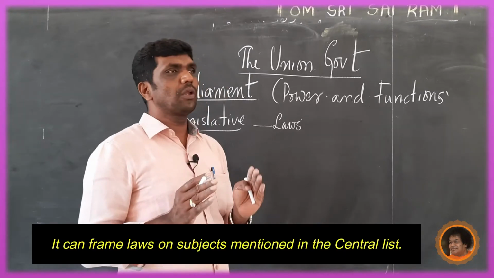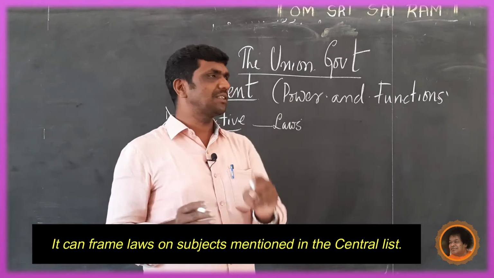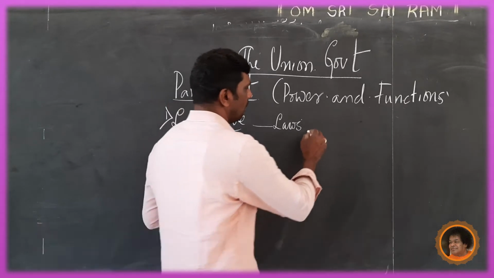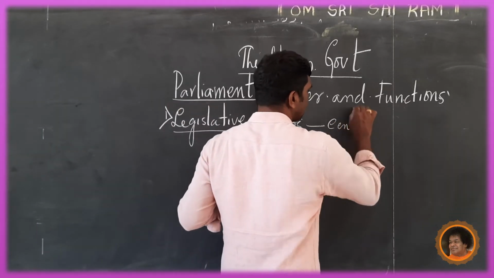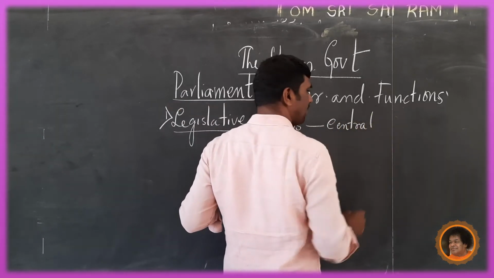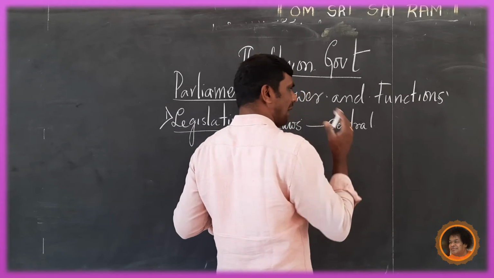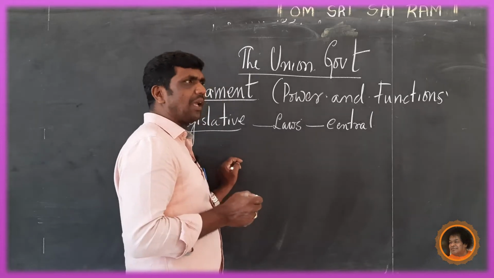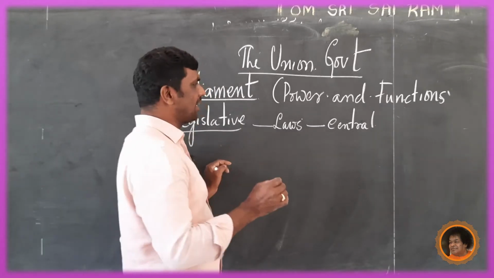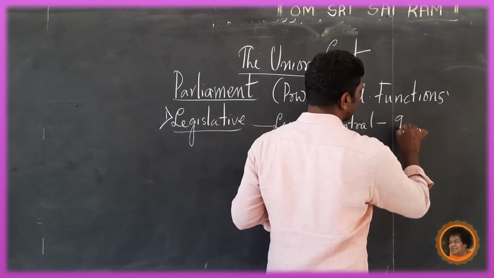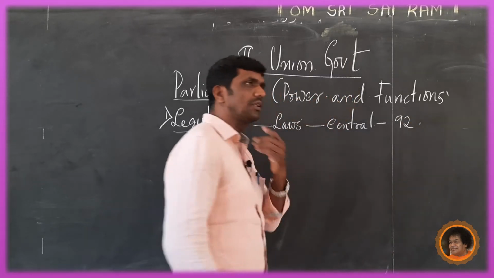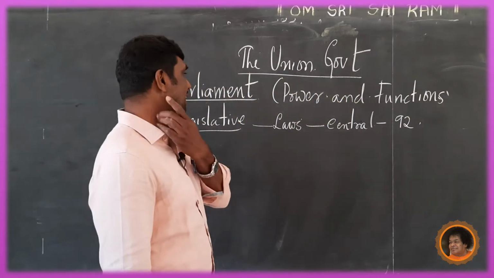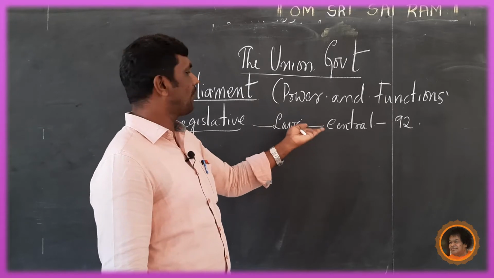It can frame laws on subjects mentioned in the central list. Now, because it is the central government, we are discussing the central government. How many subjects are there? In the central list, there are 92 subjects.